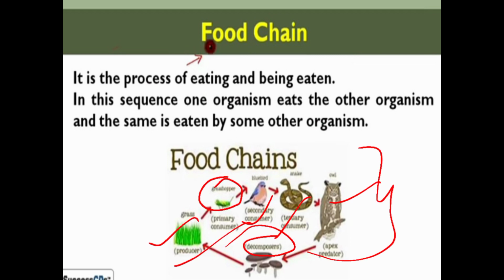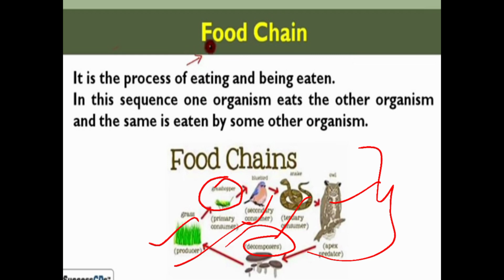Grass is eaten by the grasshopper, the primary consumer. This grasshopper, who eats the grass, is eaten by some other organism, that is, the bluebird. The bluebird is eaten by the snake, which is the tertiary consumer.